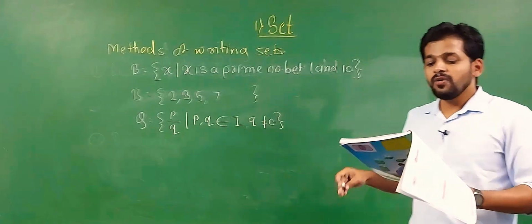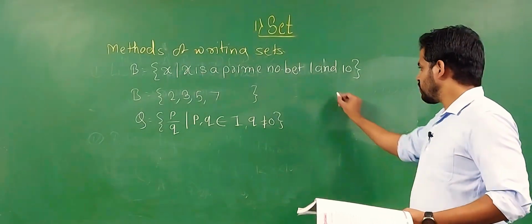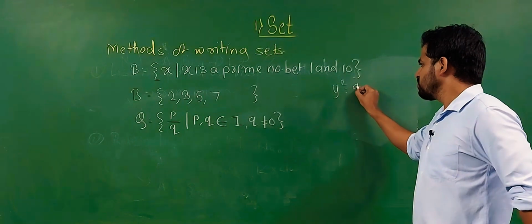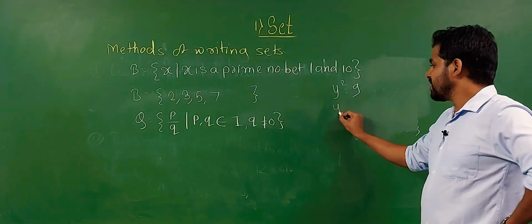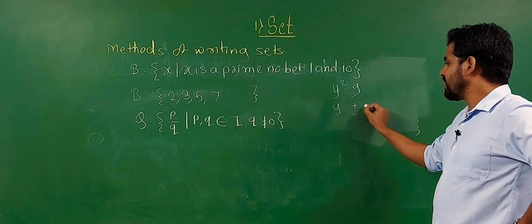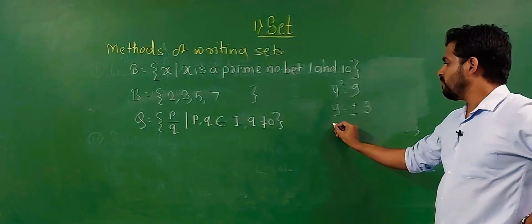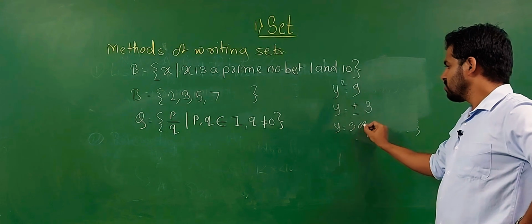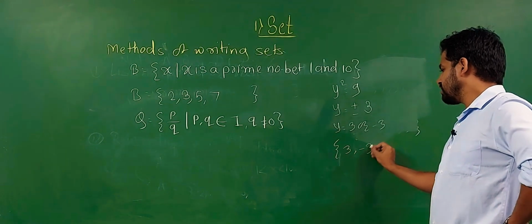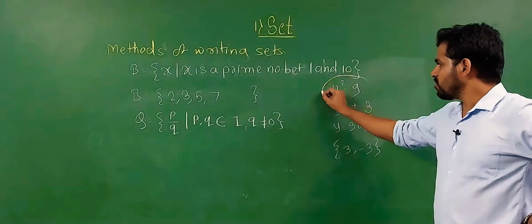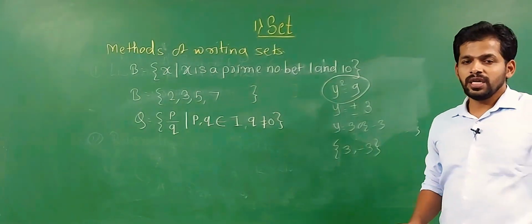Next one: y is a number such that y square is equal to 9. When we take the square root of both sides, y is equal to plus or minus 3. So the value of y is 3 or minus 3, and in listing form 3 and minus 3 come. The condition is y square is equal to 9.